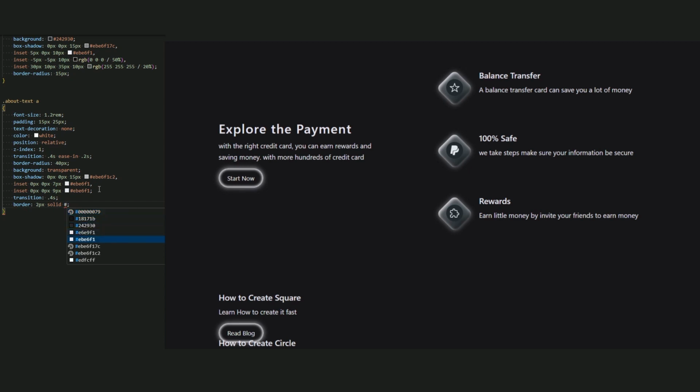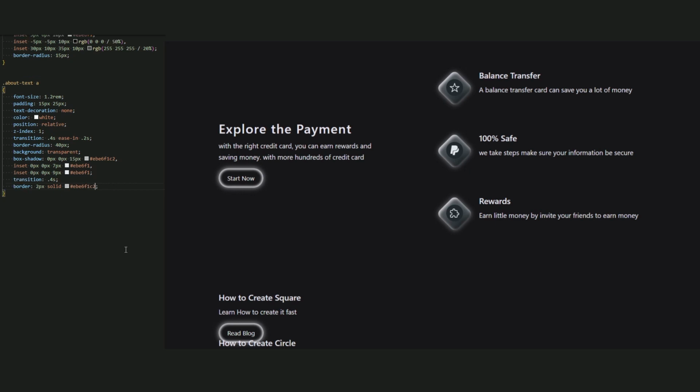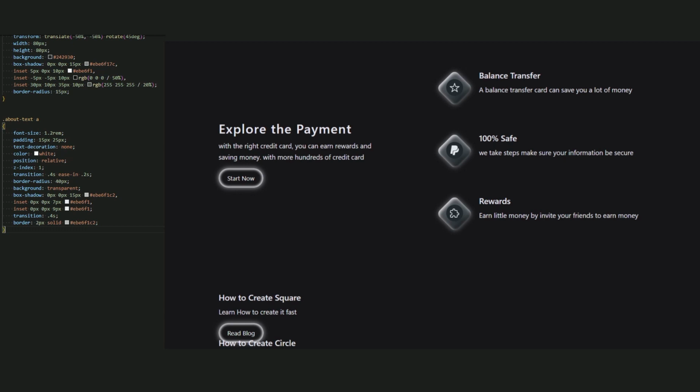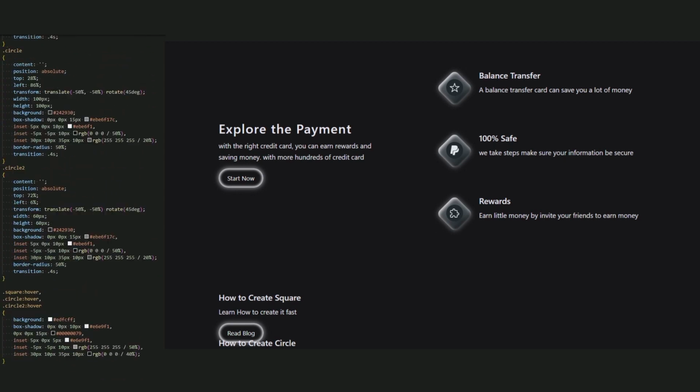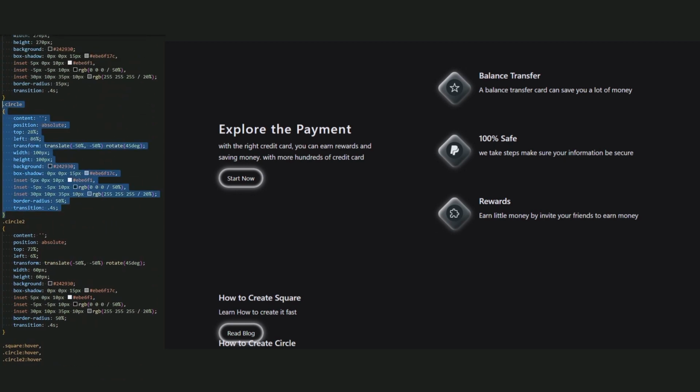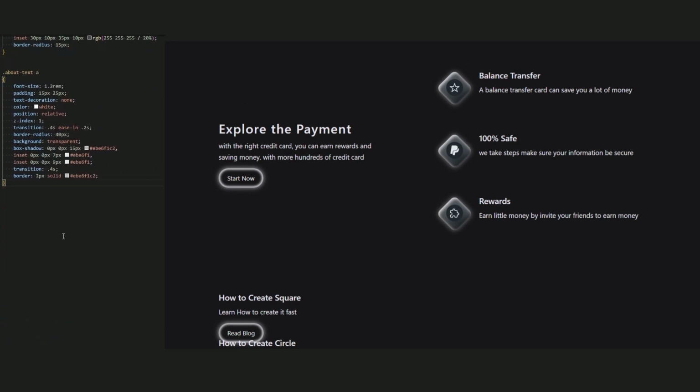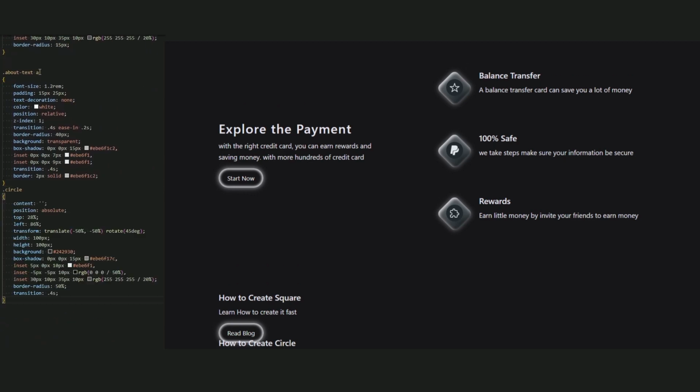Okay, now let's create a before and after for the link. For the before of the link, we want to create this little square. So let's do it. First, let's copy this circle style, as you can see here, and paste it. Now let me change the name.